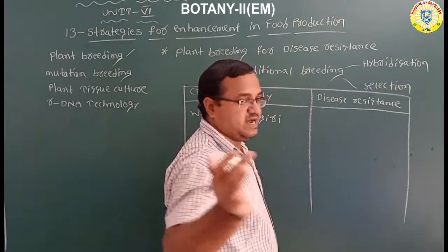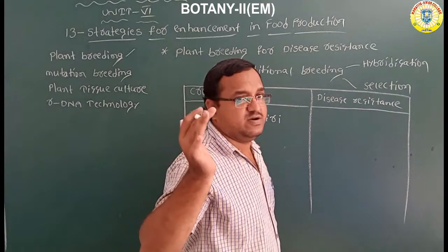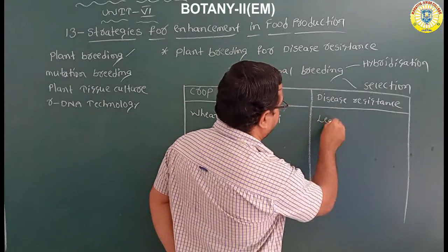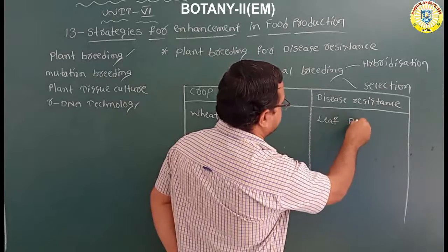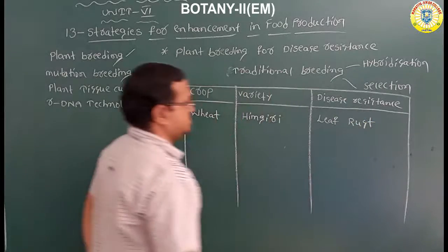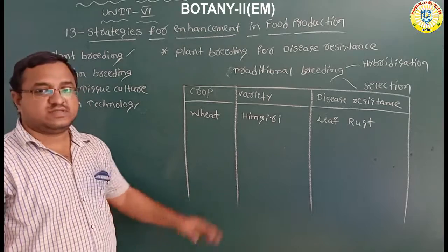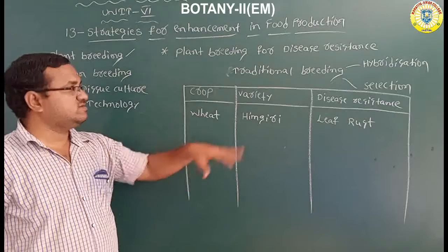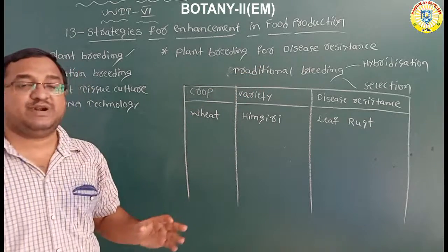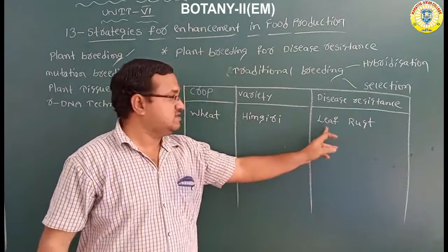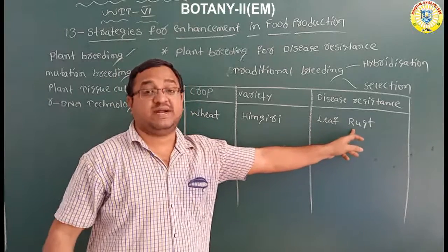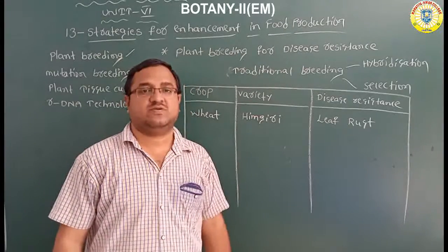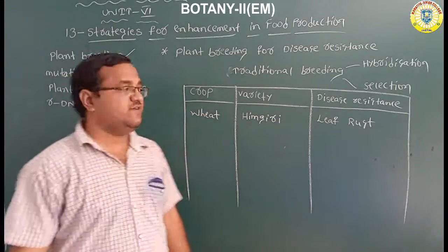So the wheat crop cultivated through hybridization and selection has resistance to leaf rust disease.